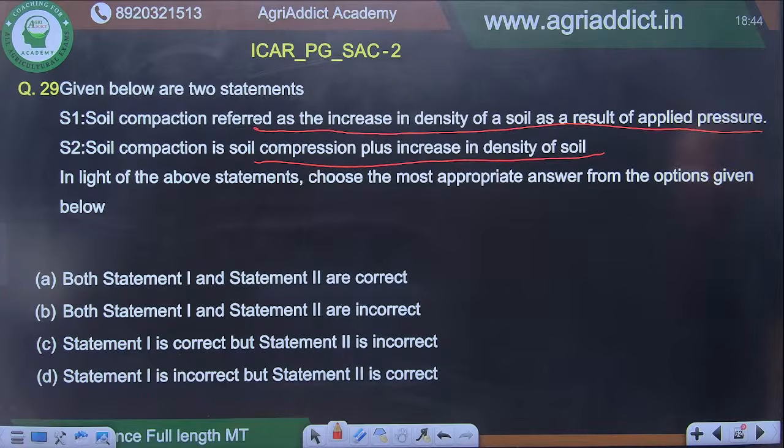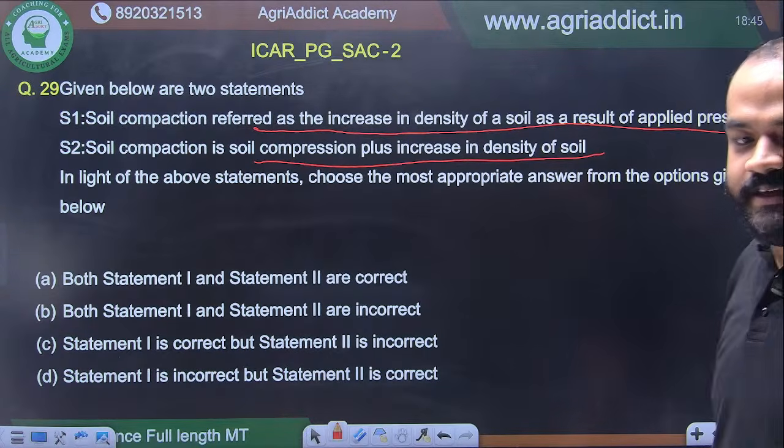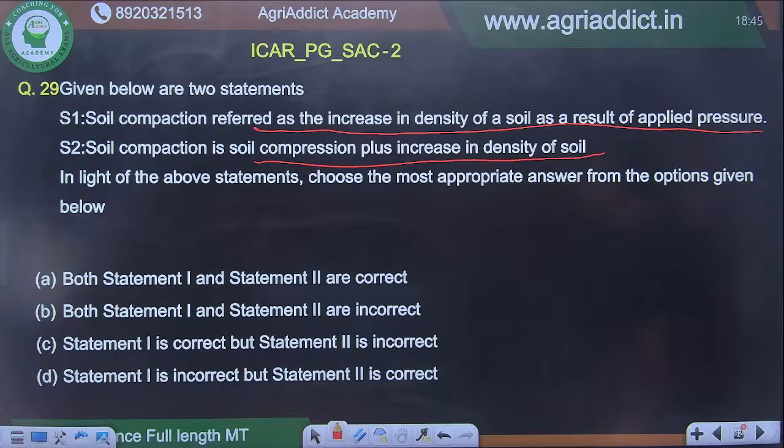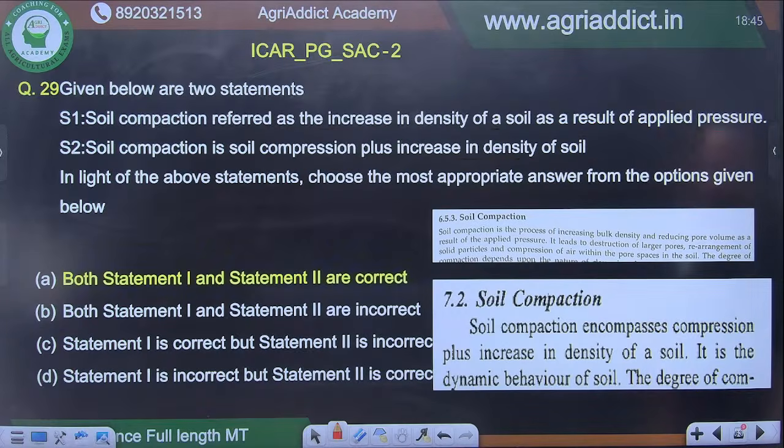Soil compaction is soil compression plus increase in density of soil. In light of the above statements, tell me the answer. I can see option A. Option A, very good. I'm really impressed. This is taken from new ISSS. This is the snapshot of new ISSS and this is old ISSS.